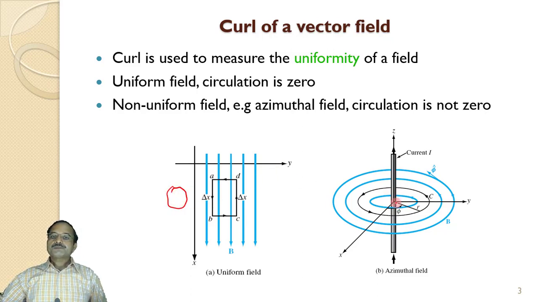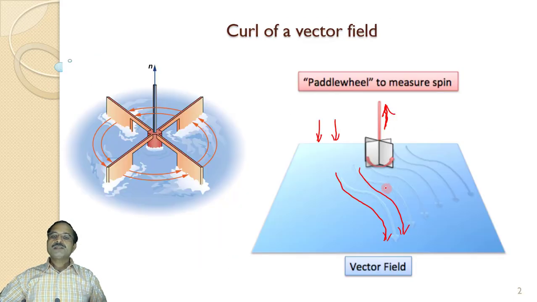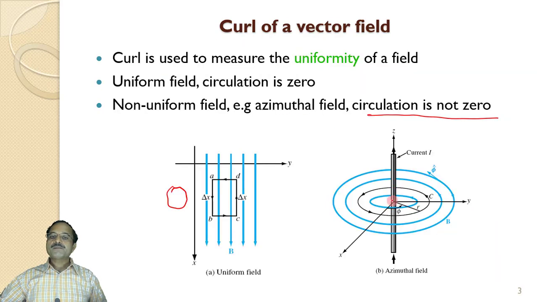Whereas if the flow of water is non-uniform, then some rotational effect will be there, and the circulation is not zero. So there will be circulation around the center point. The circulation effect is perpendicular to this field, or it is said to be in the Z direction. So that is the azimuthal field.